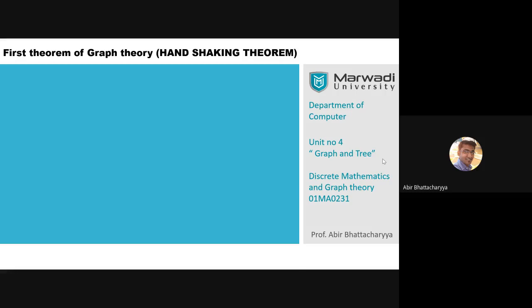Let's start. In a graph G, the sum of the degree of all vertices of G is equal to